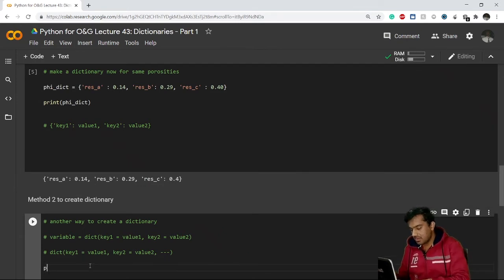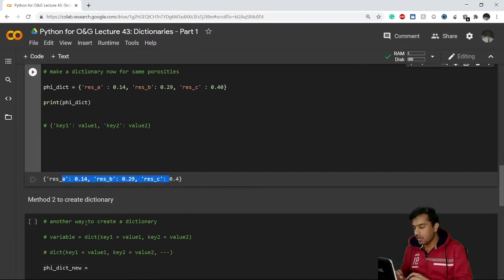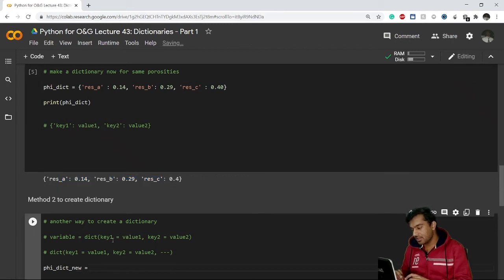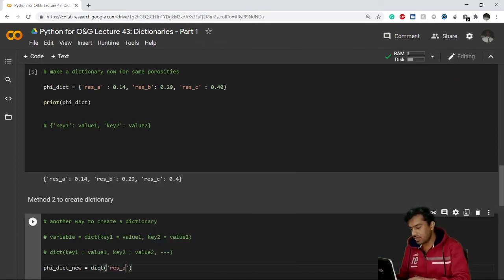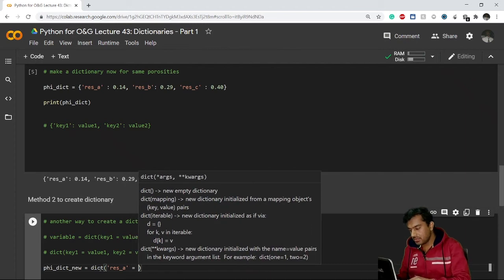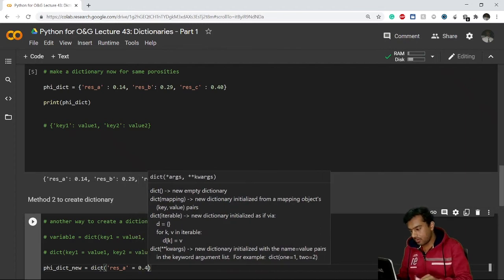So let's say my new name is phi dict new. This is my new variable name. Now I'll have to get the same output, but I'll create a dictionary in another way, which I have told you right here, this way. So this will be dict, and now my first key is reservoir A, and the value here is 0.14.